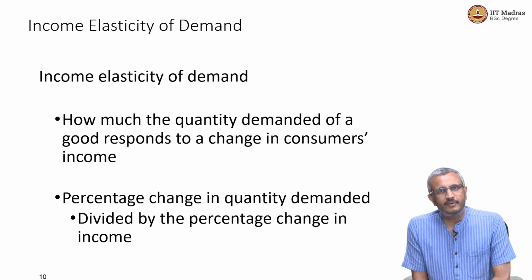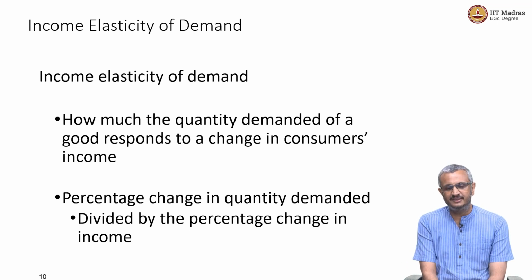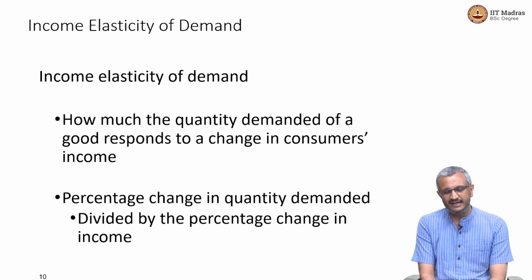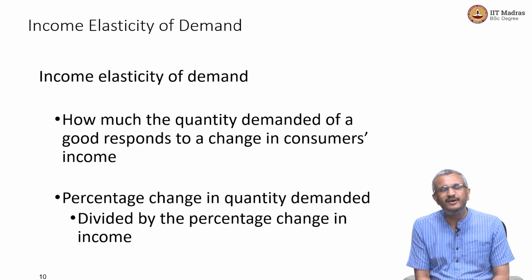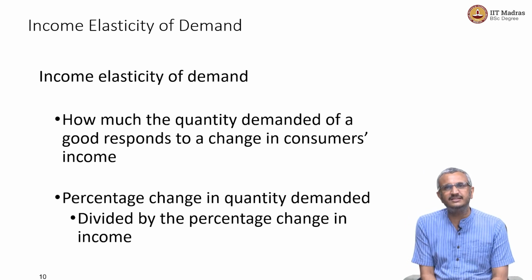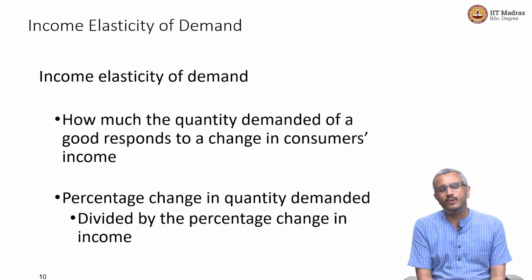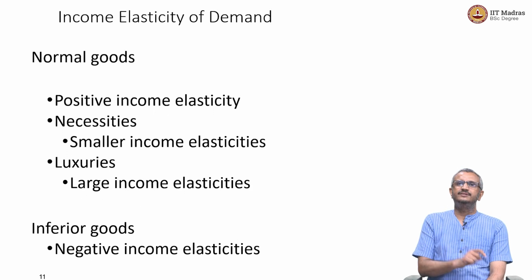But so far we have been talking about price elasticity. Exactly like that, we can also have income elasticity of demand. What does it mean? It means how much the quantity demanded of a good responds to changes in consumers' income. Not only price, income can also change in market situations. So, it is nothing but the percentage change in quantity demanded divided by the percentage change in the income of the consumer.